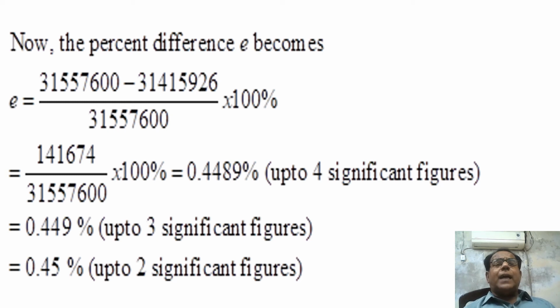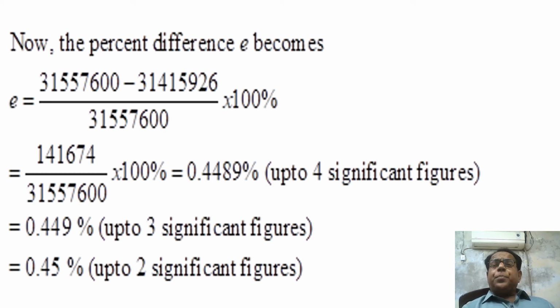Its answer after simplification becomes 0.4489%. This is the exact answer, and it is correct up to 4 significant figures.